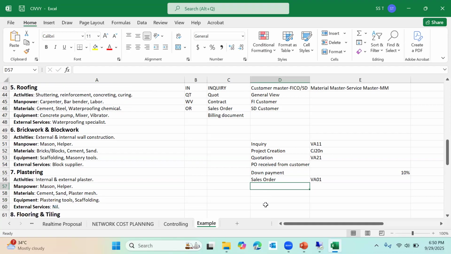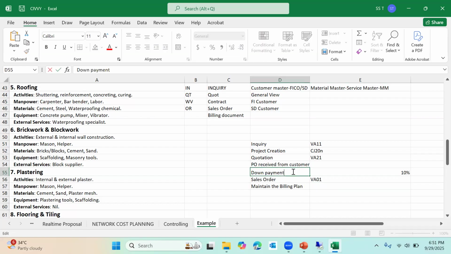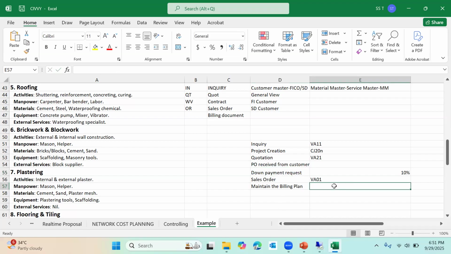VA01 is the transaction code. Then at the sales order level, what do we have to maintain? Billing plan, right? On which date are you going to raise the down payment request, for example? In the billing plan, there must be a condition. In the standard, the condition type for down payment request is FAZ, and the remaining billing plan lines are for normal invoicing or normal billing.